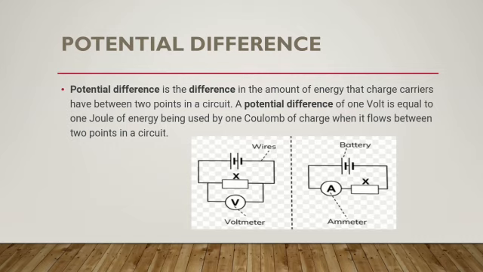Potential difference. Potential difference is the difference in the amount of energy that charge carriers have between two points in a circuit. A potential difference of 1 volt is equal to 1 joule of energy being used by 1 coulomb of charge when it flows between two points in a circuit.